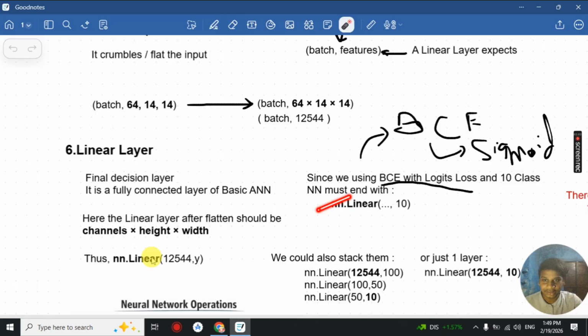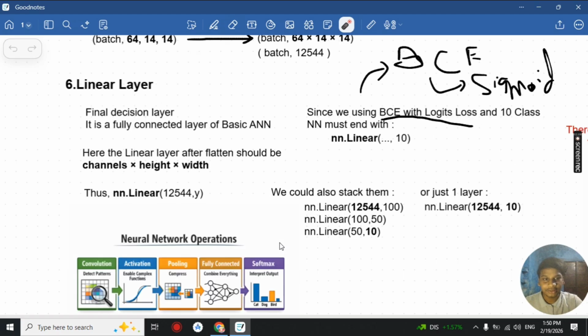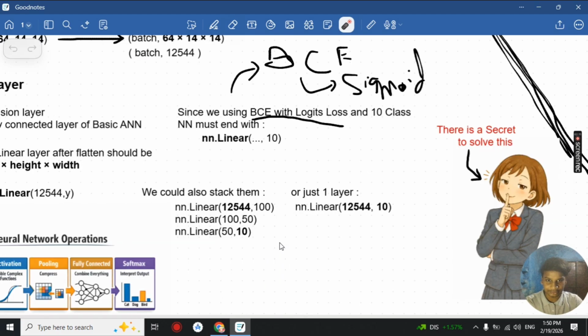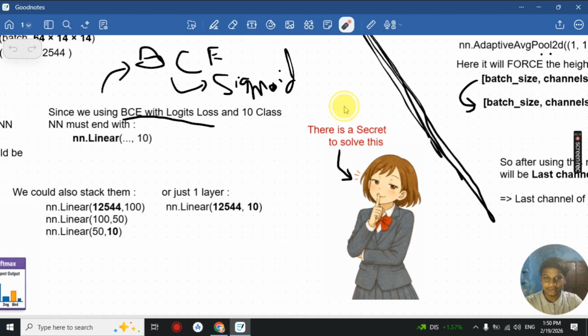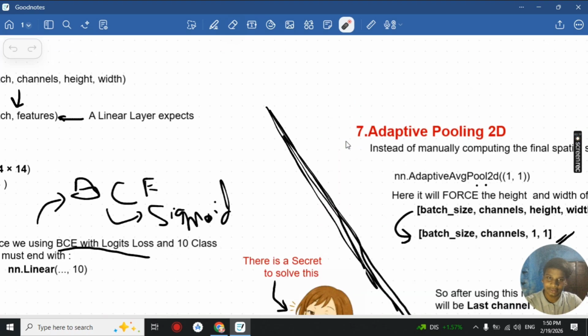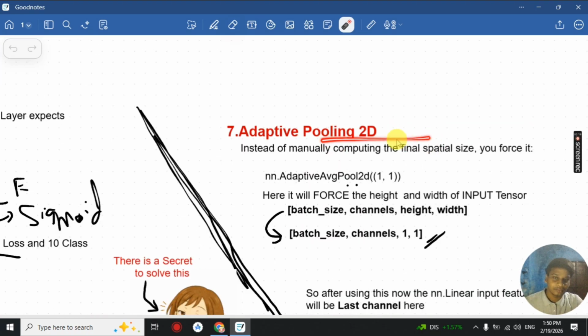Now you may be asking: instead of manually counting here, is there not any easy or secret way to do this? Yes, there is a secret to solve this problem, and that is adaptive pooling 2D. Instead of manually computing the final spatial size for our linear layer, we basically